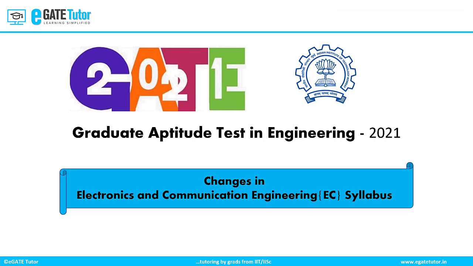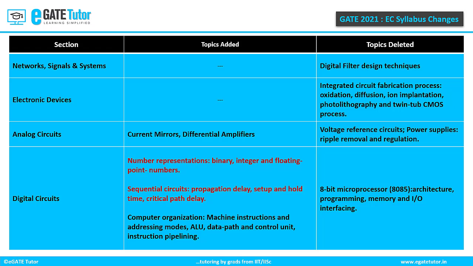In this video, we will look into the changes in Electronics and Communication Engineering syllabus for GATE 2021. In the section Networks, Signals and Systems, from the existing syllabus, the topic which was deleted is Digital Filter Design Techniques. In the section Electronic Devices, there are a few more topics which are deleted, which are Integrated Circuit Fabrication Process, including Oxidation, Diffusion, Ion Implantation, Photolithography and Twin-Tub CMOS processes.